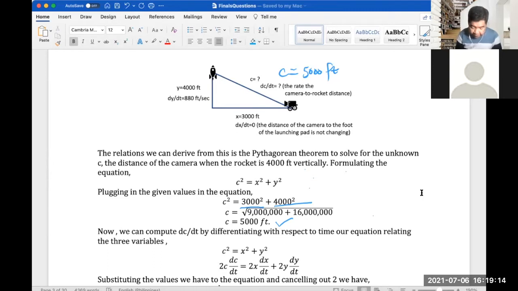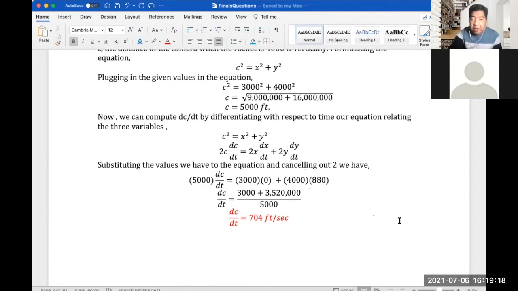Again, let's move this up. So substituting the values we have into the equation, our C is 5,000. Of course, we can cancel out 2 first. So cancel out these 2 here because they are common to both sides of the equation.